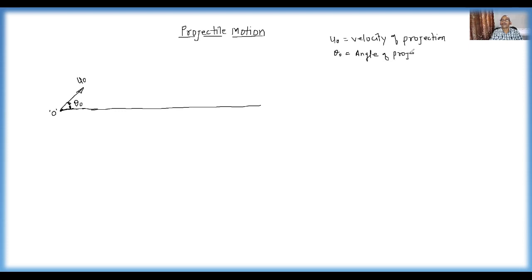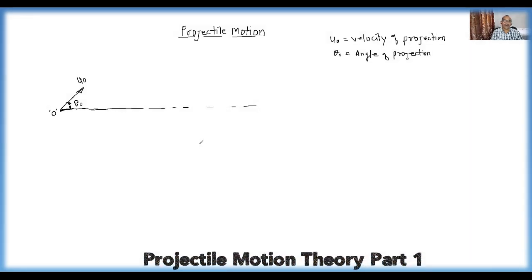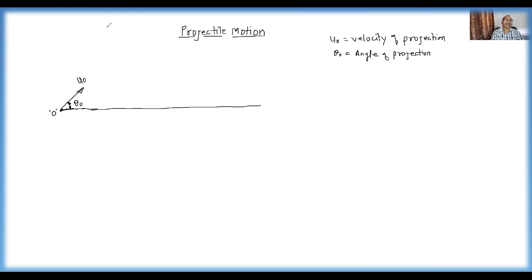That means we get two terms: velocity of projection, the velocity with which the particle is projected, and theta 0, the inclination of the velocity with the horizontal, called the angle of projection.